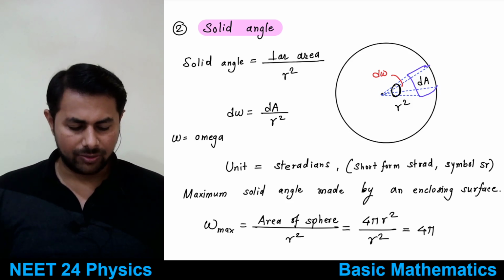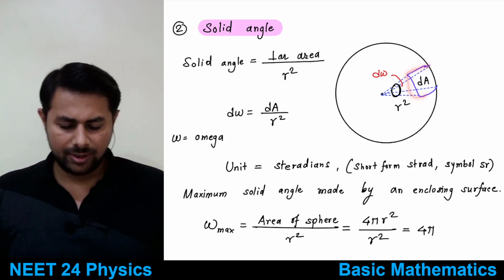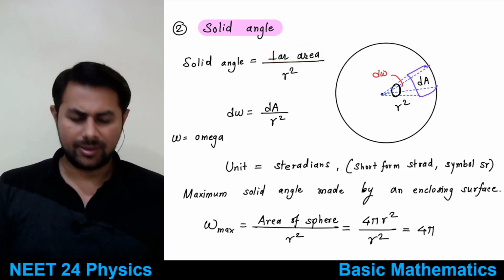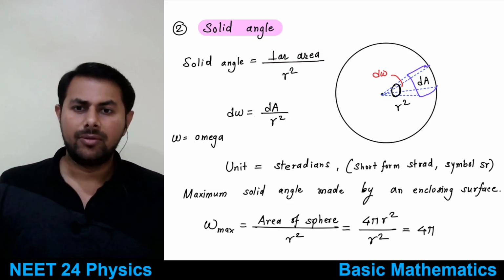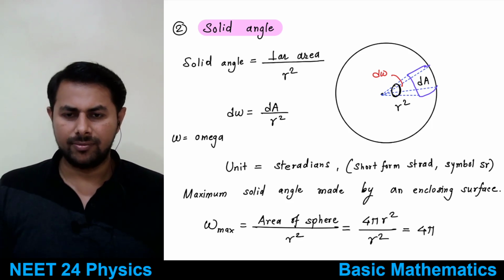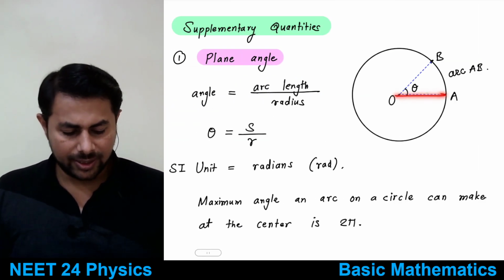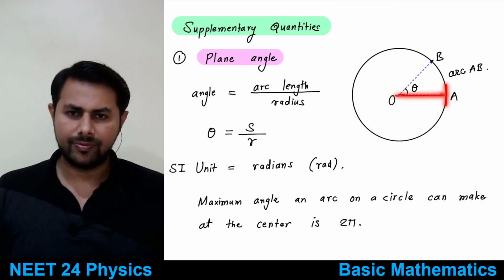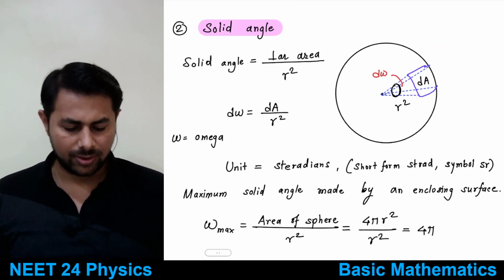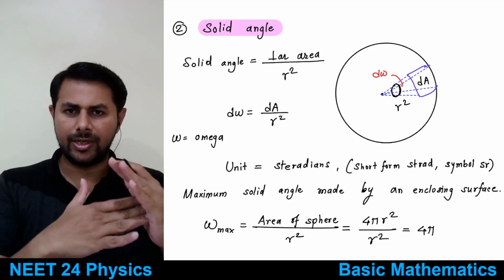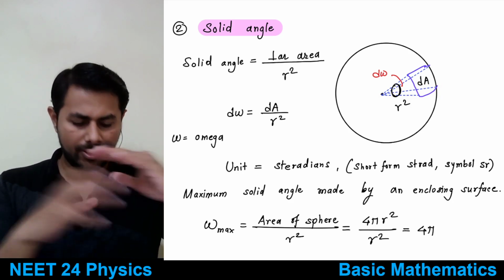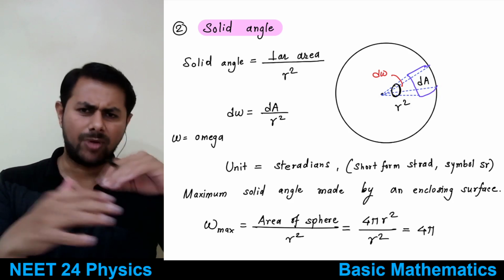And how do we measure that? It is the perpendicular area divided by r square. Here you don't need to think about whether this area is perpendicular or not, because it will be perpendicular. Radius is always perpendicular to the circumference. In the same way, the radius of a sphere will always be perpendicular to the small surface area.